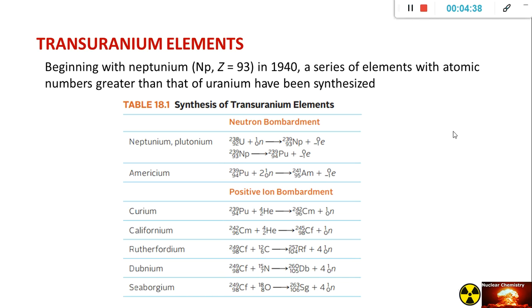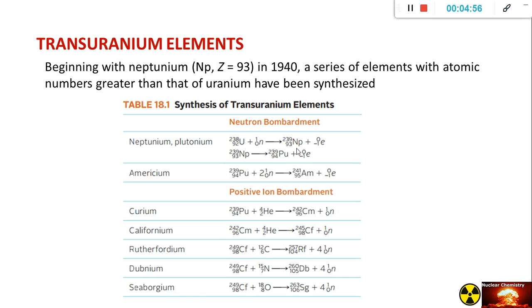This table shows the synthesis of transuranium elements. From uranium 238 bombarded with a neutron, it produces neptunium.